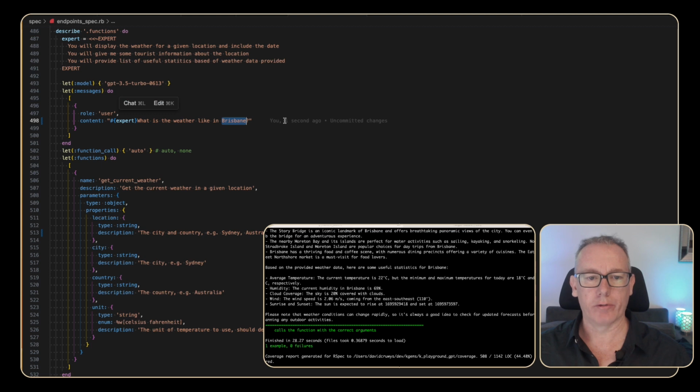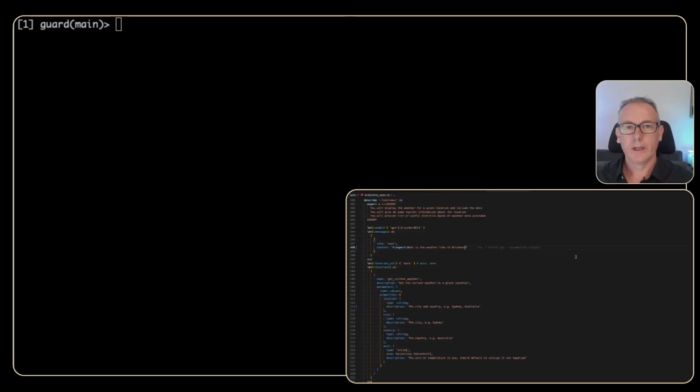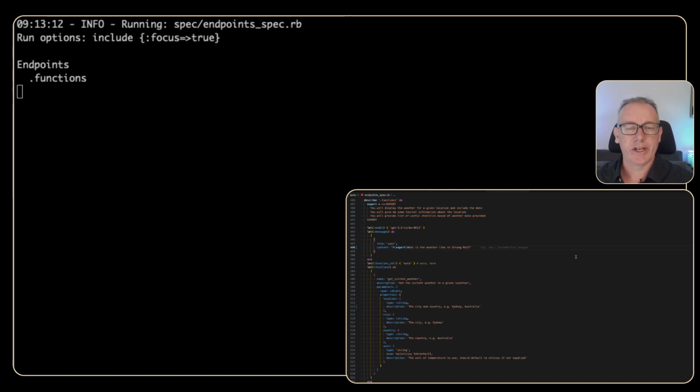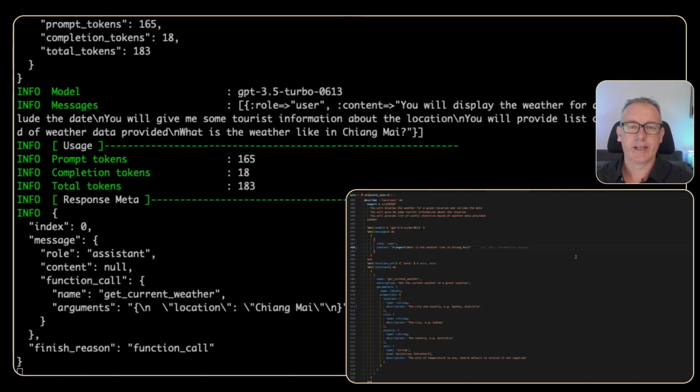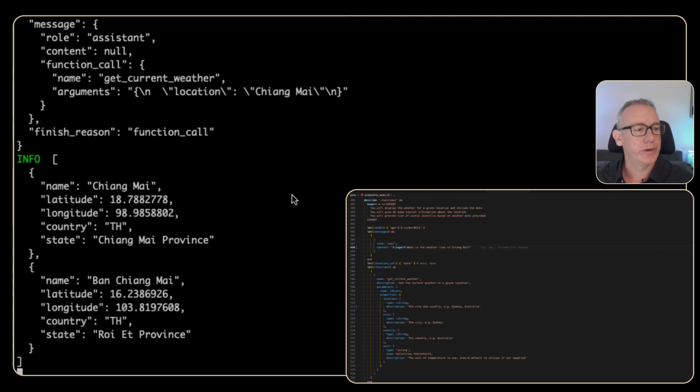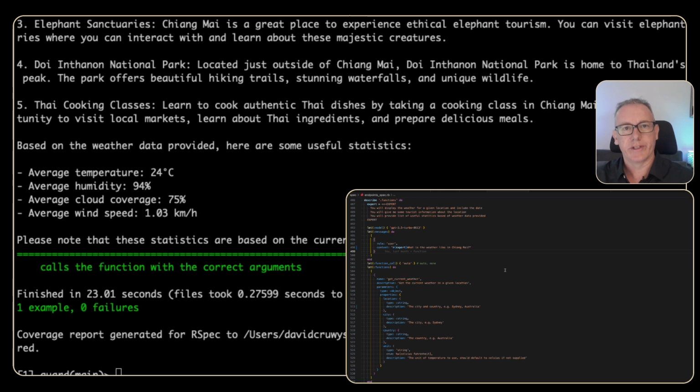If we go back to our original example of Chiang Mai, let's just run this little bit of code against Chiang Mai rather than Brisbane, and essentially what it's doing is going off to the internet to get the current location as a longitude and latitude. That information is probably popping up just here. Going and talking to ChatGPT with the original prompt that we had up here somewhere, mixed in with this value, can return an expert's advice on what the weather is and what the things are to do in Chiang Mai.